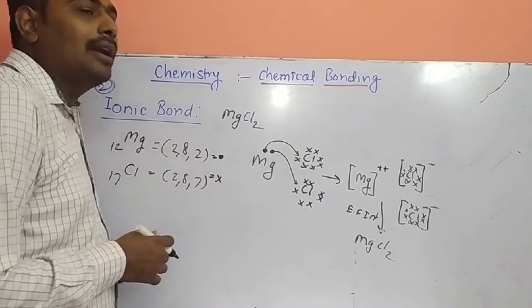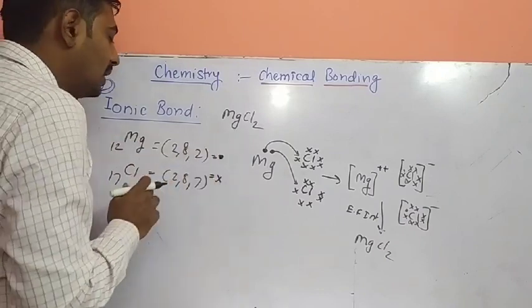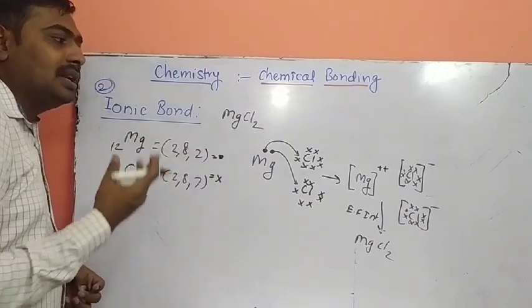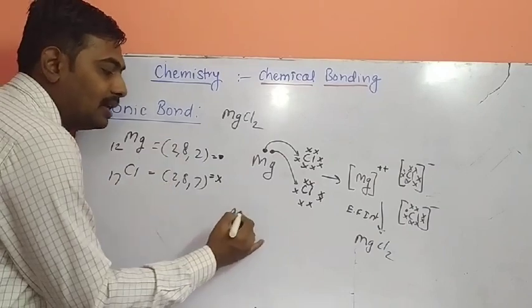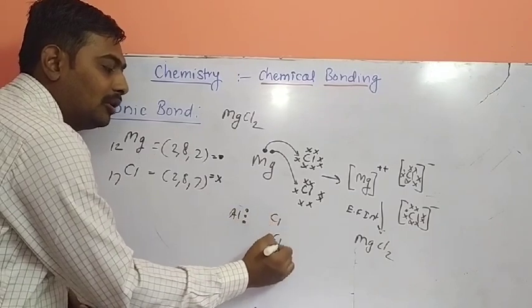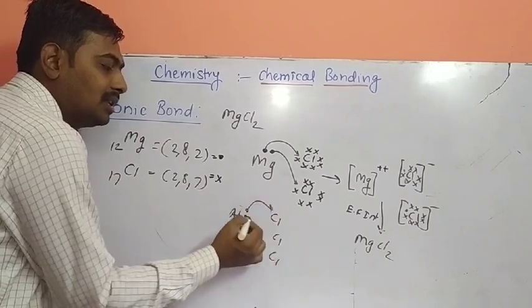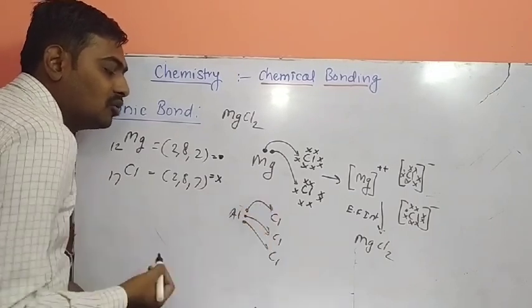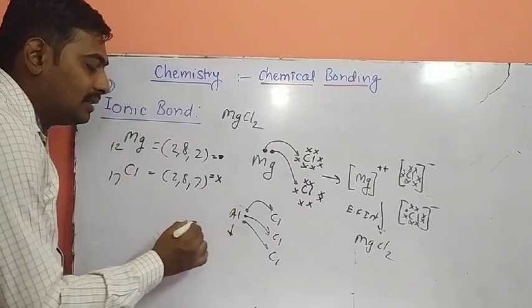Same with aluminum chloride. Aluminum has atomic number 13. Again it contains 3 electrons in the valence shell. 1, 2 and 3. There are 3 chlorine atoms required to accept these electrons. So 1 electron goes here, 1 electron goes here, to form AlCl3.